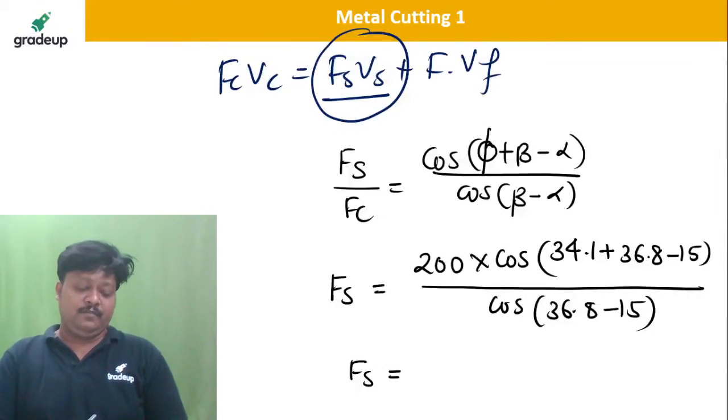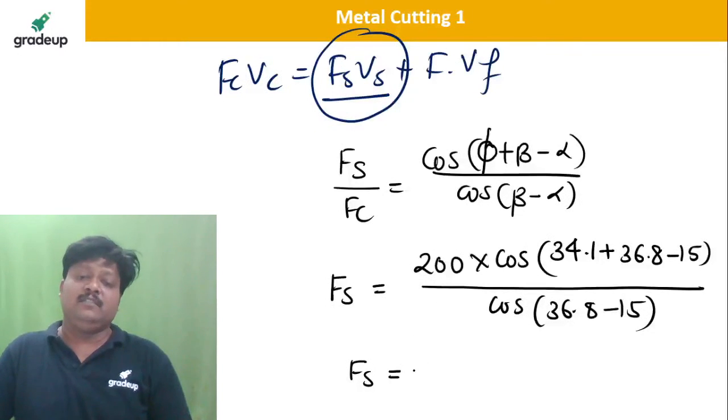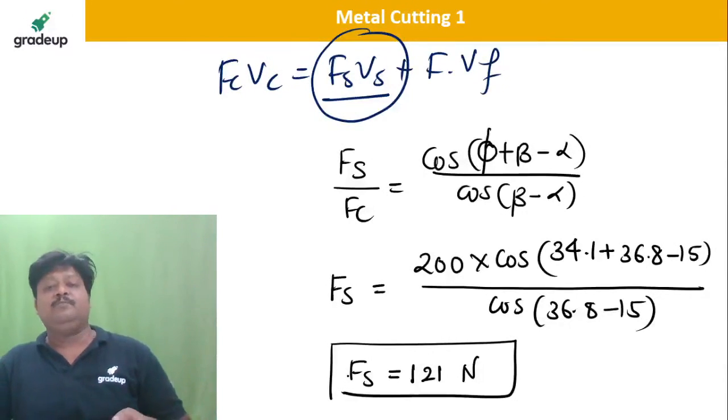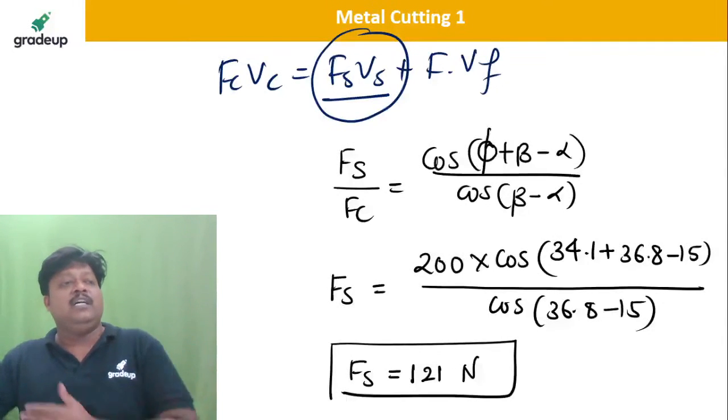So this is cos of answer divided by cos of 36.8 minus 15, into 200. Please check it out. Have you got Fs equal to 120.76, or I will write 121 Newton directly, rounded up to 121? Have you got the Fs value as 121 Newton?